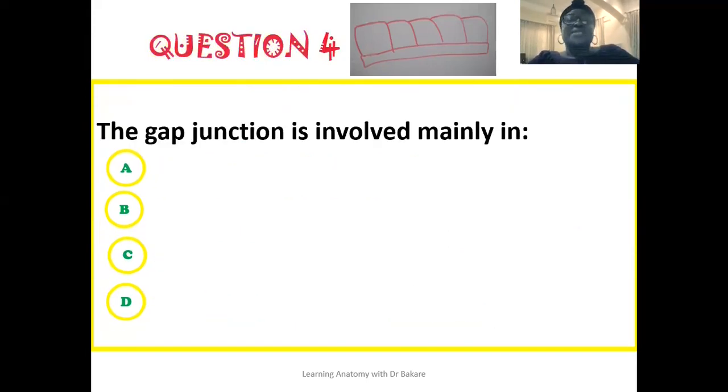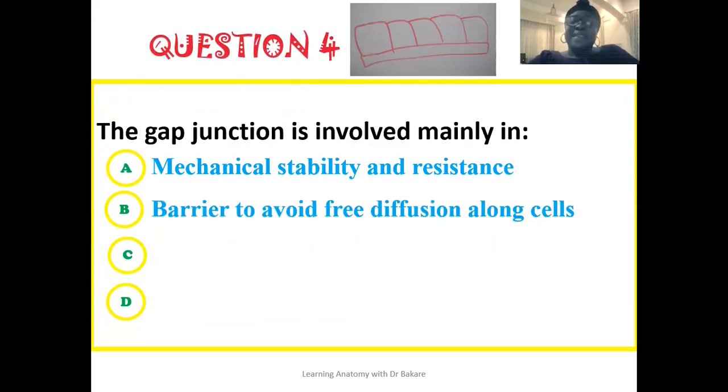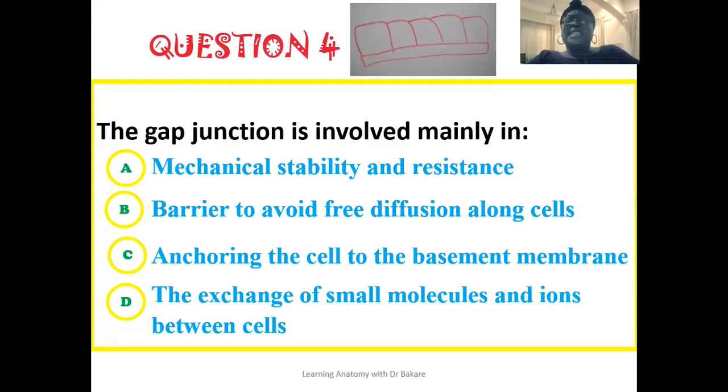The fourth question reads that the gap junction is involved mainly. Is it involved mainly in mechanical stability and resistance? Is it involved mainly in barrier to avoid free diffusion along cells? Is it involved in anchoring the cell to the basement membrane? Is it involved in the exchange of small molecules and ions between cells?